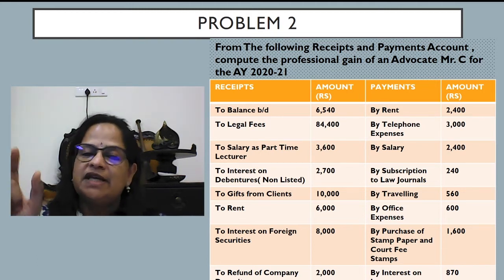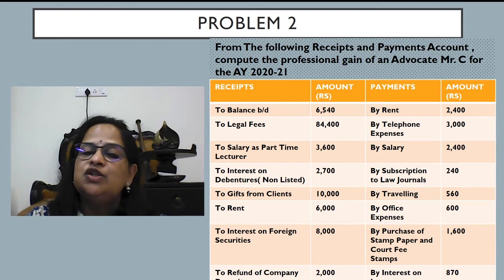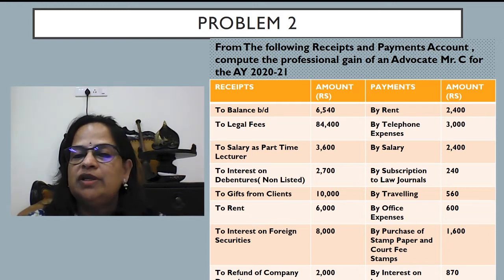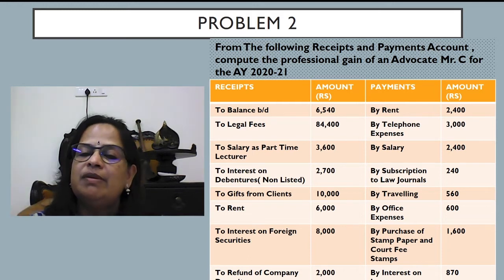Gifts from clients can be considered. Rent should go to income from house property; it cannot be considered here. Interest on foreign securities should go to income from other sources. Refund of company deposit 2,000, that also has to go to income from other sources.